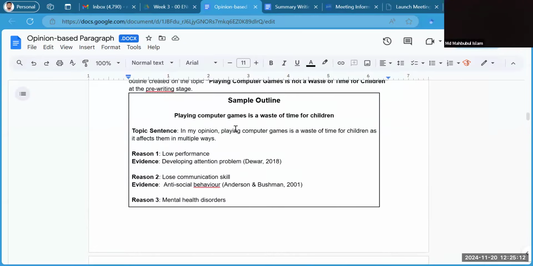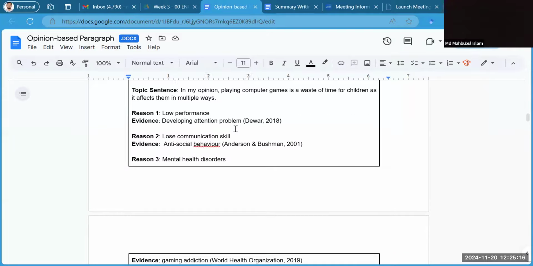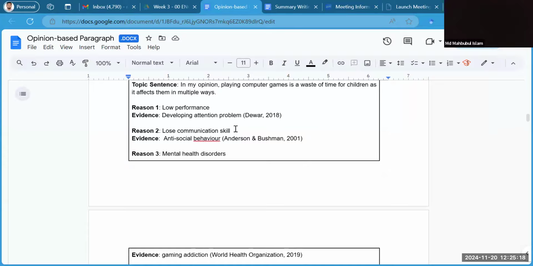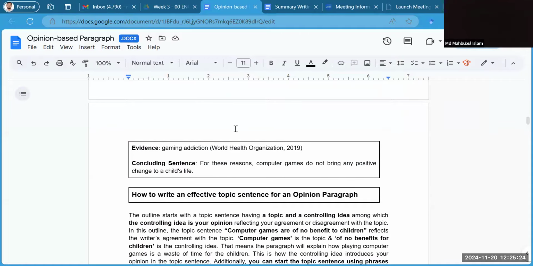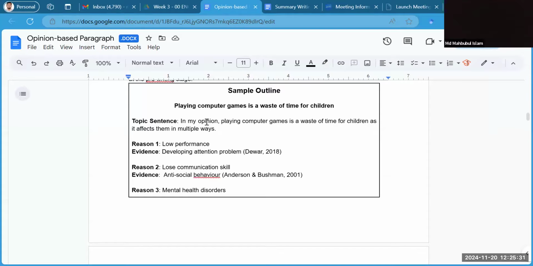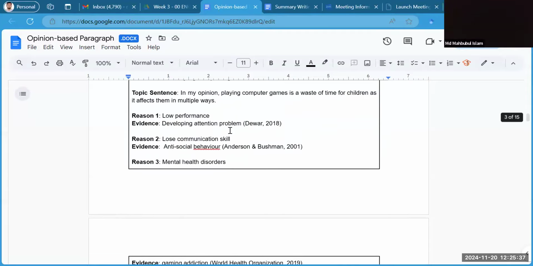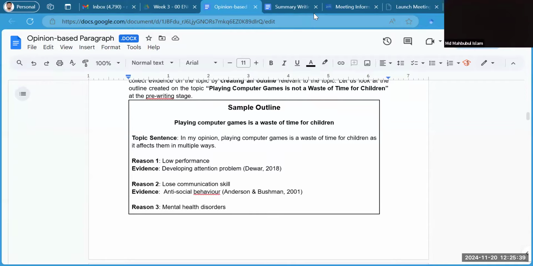Altogether, with the topic sentence, we need three stated reasons and their supporting evidences, and these stated reasons should be explained in our own language. At the end, we write a concluding sentence restating the main idea or controlling idea of the topic sentence. This is how we plan the outline of the opinion paragraph.